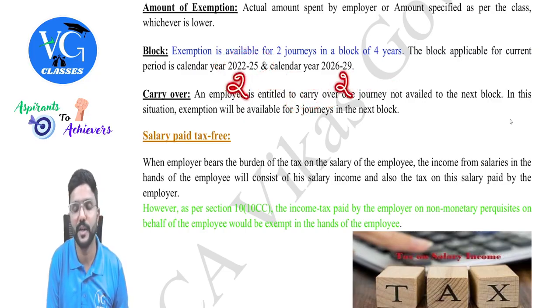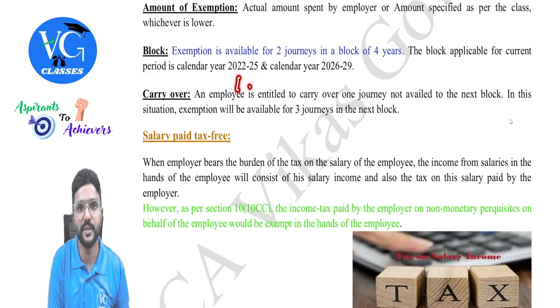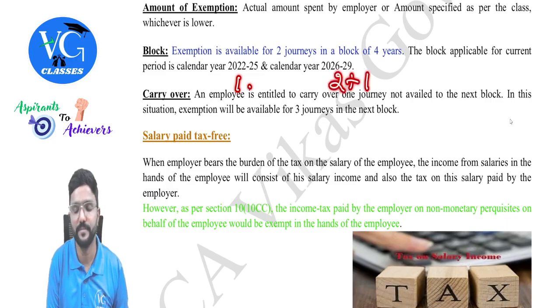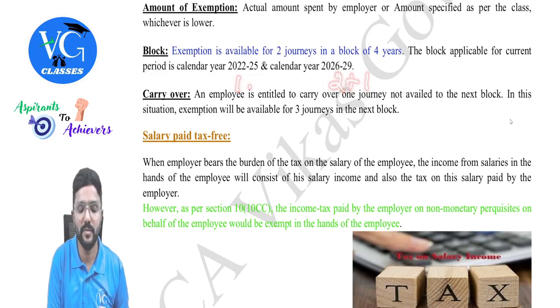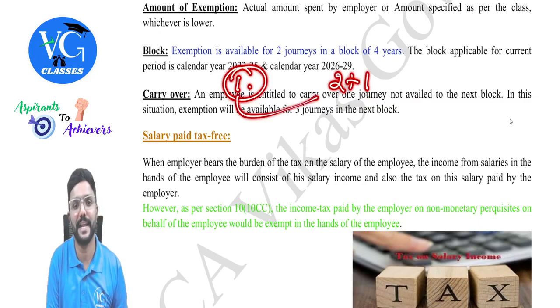That means in the next block, you can claim only 2 exemptions. Sir, in the previous block I had claimed 1 exemption? That means now you can claim 2 plus 1. Okay. Maximum 1 which you have not utilized, you can carry forward.